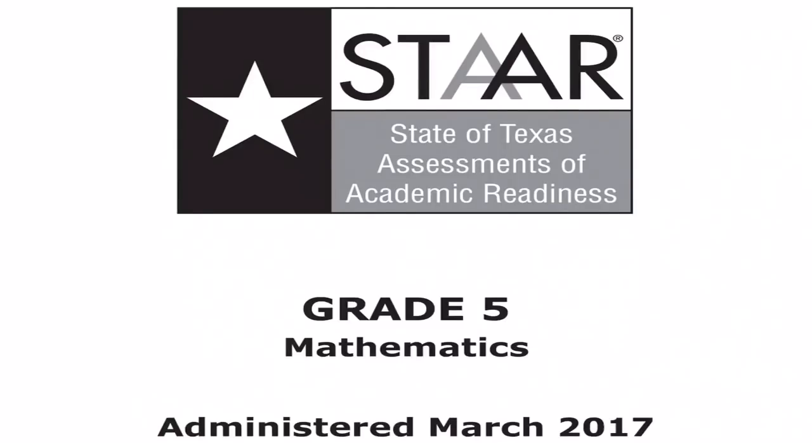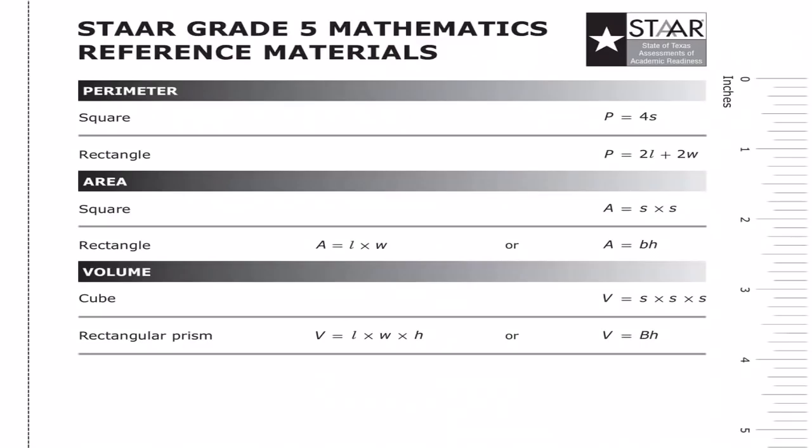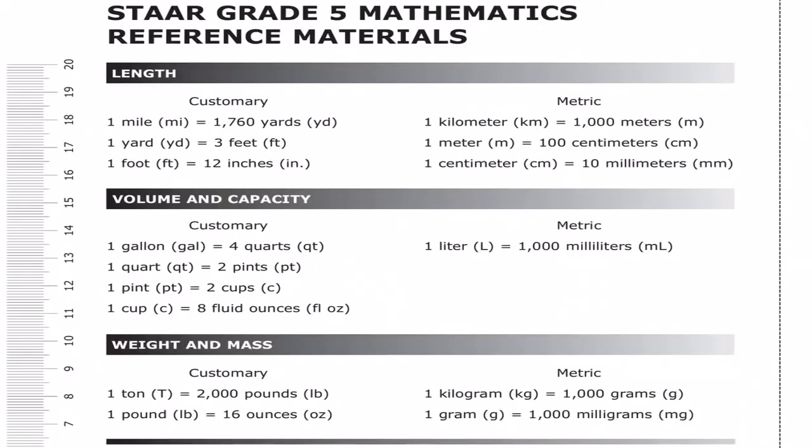This video will cover the STAAR test for 5th grade math. This is based off the March 2017 sample. Keep in mind that the 5th graders will have a reference sheet at the beginning of the test that will give you equations over perimeter, area, and volume, and then also give you reference materials on lengths, volume, and capacity, and weight and mass, along with some graph paper at the front.